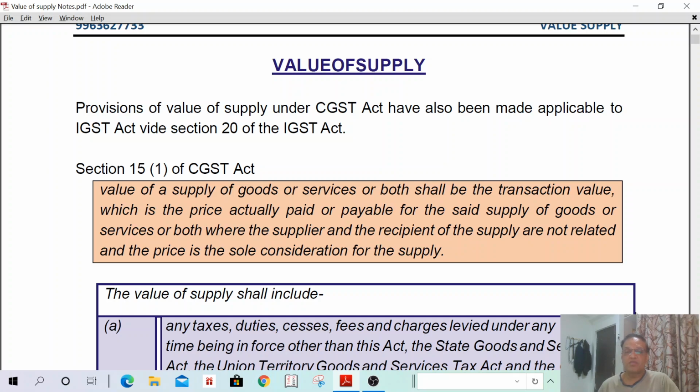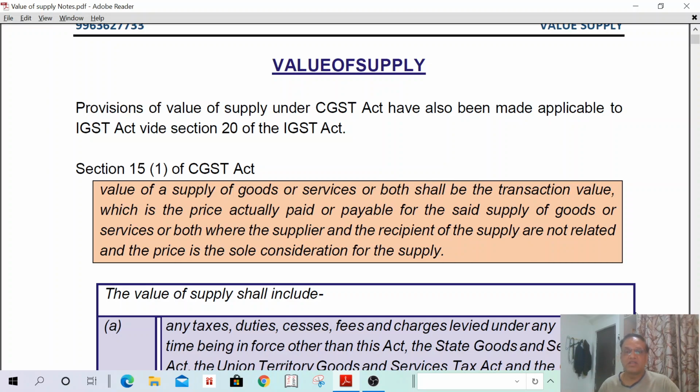If I am supplying goods to my brother, I can reduce my value. So in such a case, the supplier and recipient of the supply should not be related. The important point is that it shall be the transaction value for which the amount is actually paid or payable, and the supplier and recipient are not related, and the price is the sole consideration for the supply. That means price is the only sole consideration.